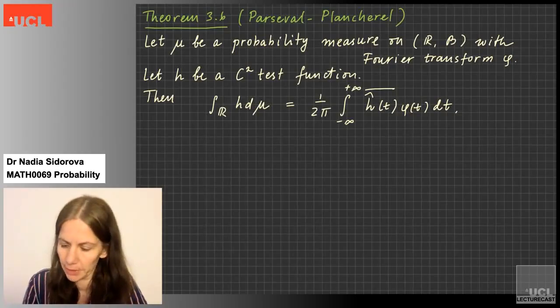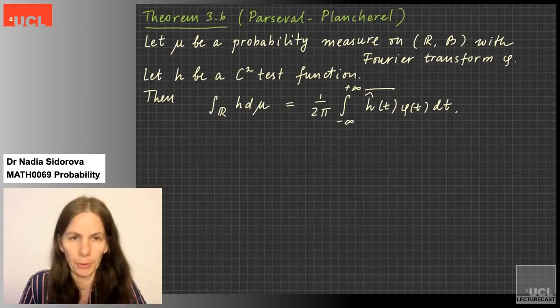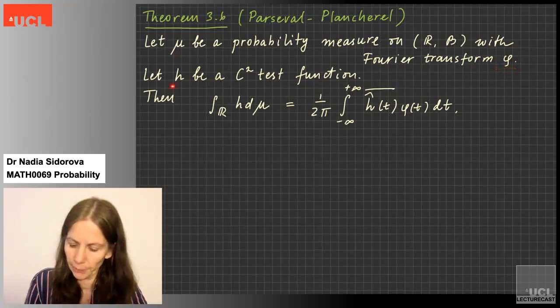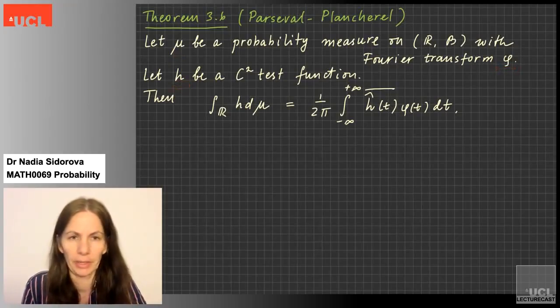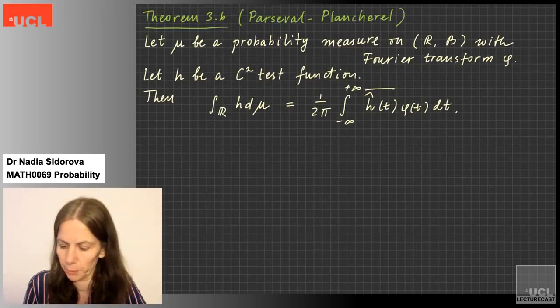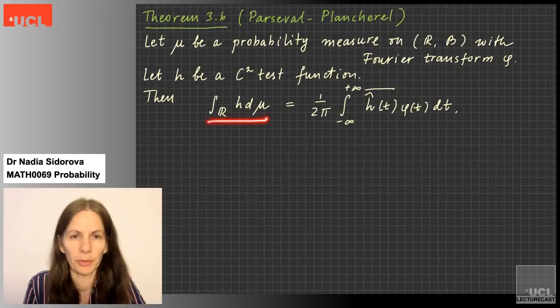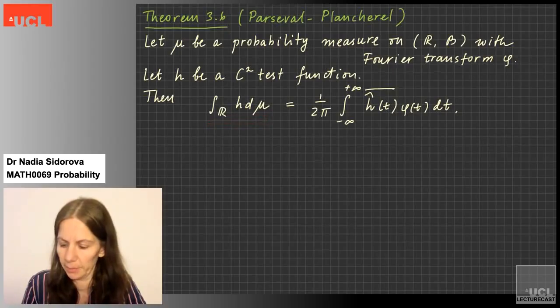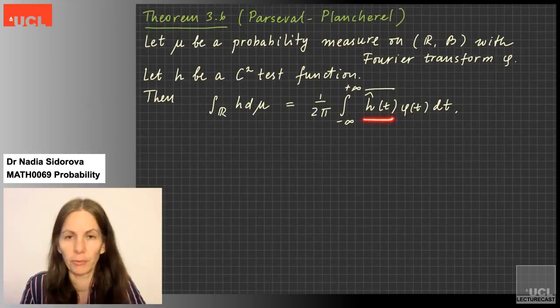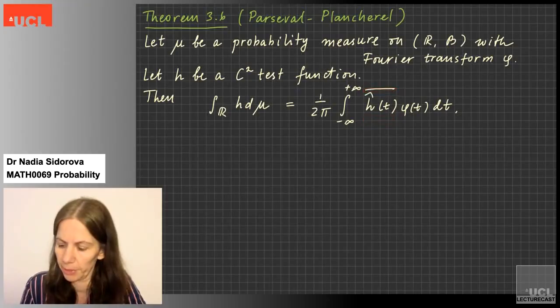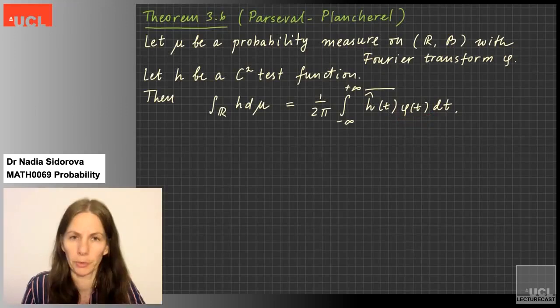Let's repeat it. We had a probability measure, mu, and we denoted its Fourier transform by phi. And we had a C2 test function h. And then what we want to prove is that if we integrate h with respect to d mu, then it is the same as 1 over 2 pi times the integral of the Fourier transform of h, complex conjugated, multiplied by the Fourier transform of mu, which is phi. So this is what we want to prove.